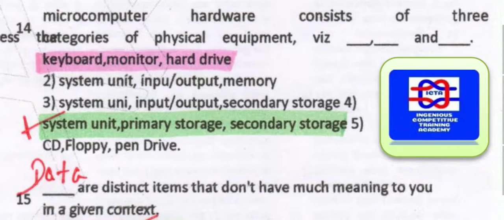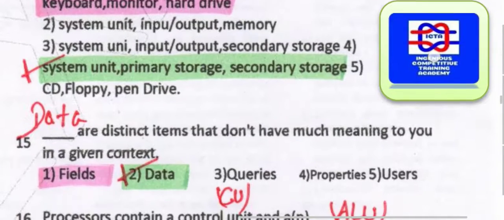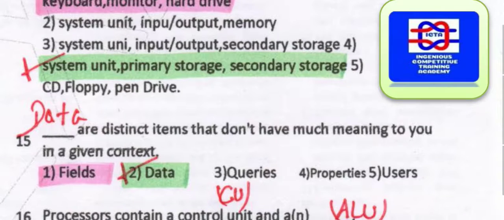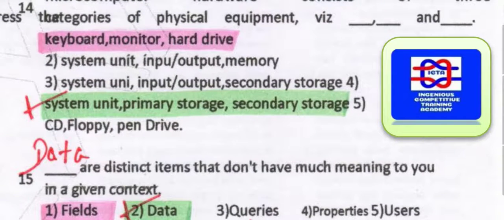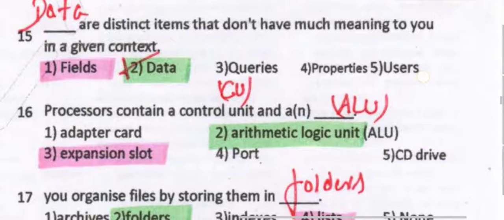Microcomputer hardware consists of three categories. Physical equipment, that is keyboard, monitor and hard drive, these three components together are known as hardware. In every computer you have this, but microcomputer hardware consists of what? System unit, primary storage and secondary storage. You can directly go through these three. Everything is there in the computers, mini computers.